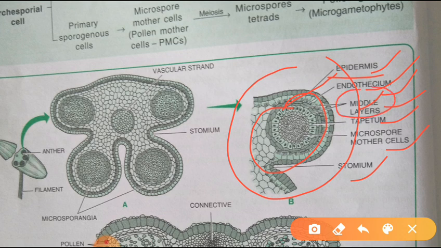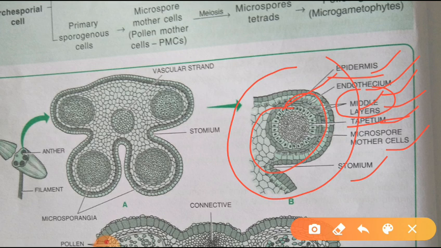It is the 2 to 3 celled region present below the endothecium. It usually disintegrates during anther maturation. When the anther matures, this middle layer will disintegrate. Is it clear?